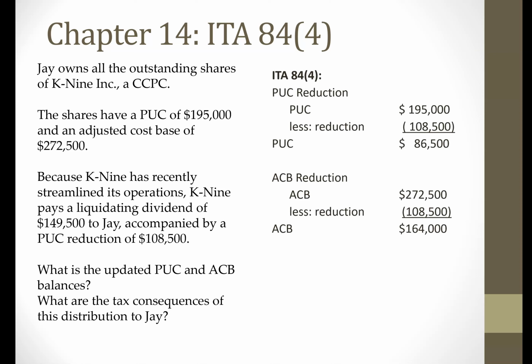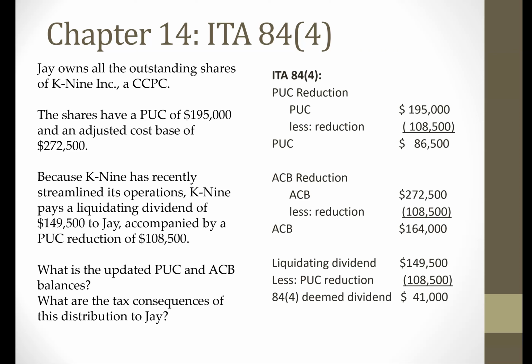And once again, the reason for that is that some of this liquidating dividend that J is going to be receiving now is going to be tax-free. And so both the PUC and ACB have to be reduced accordingly. Now, what are the tax consequences to J then? So J is going to receive this liquidating dividend of 149,500. Now, because it was accompanied by a PUC reduction, that amount will reduce the amount that J is going to be taxed on.